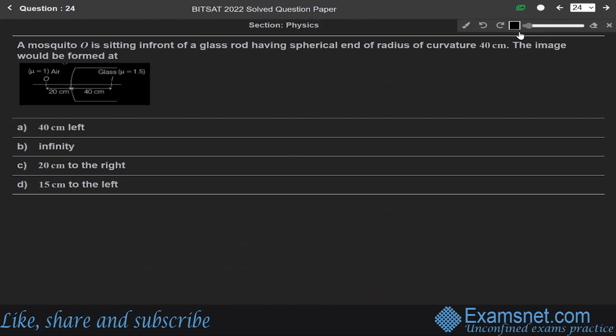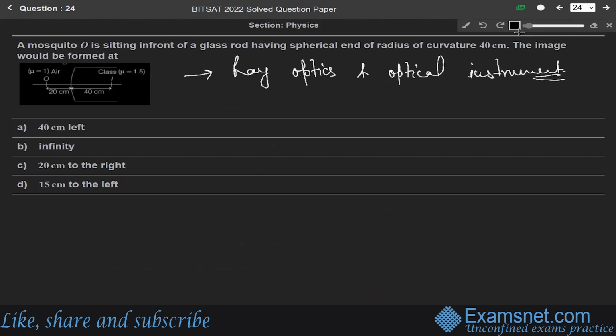Question 24: a mosquito O is sitting in front of a glass rod having a spherical end of radius of curvature 40 centimeter. The image would be formed at... Okay. So this question is from the chapter of ray optics and optical instruments.